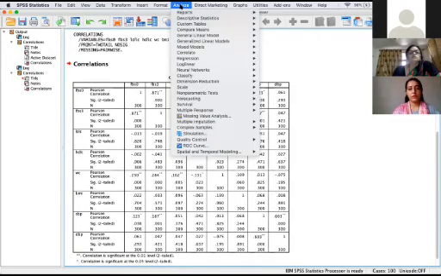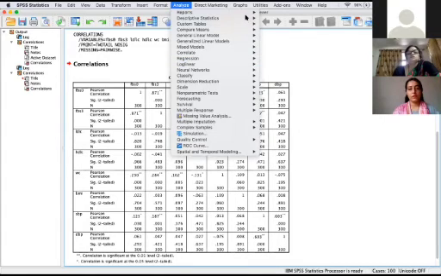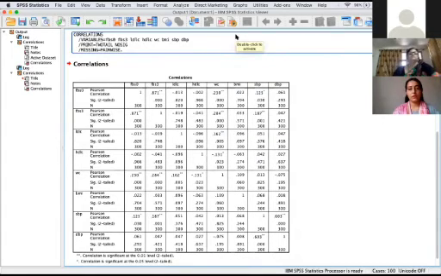Then analysis. Suppose you want to do the regression. Piyush, just a minute.